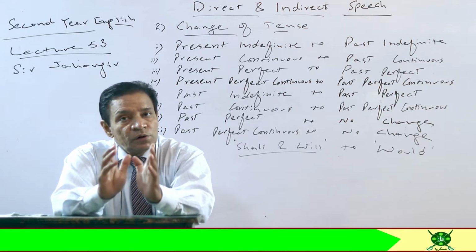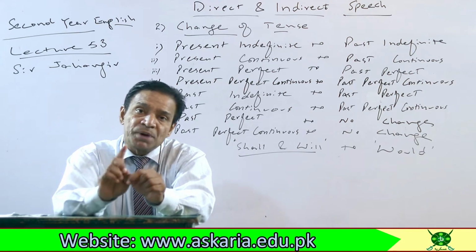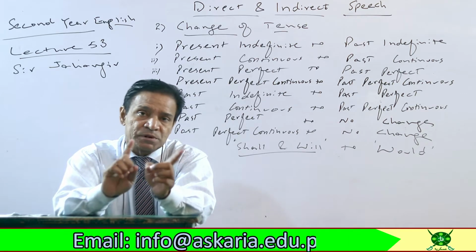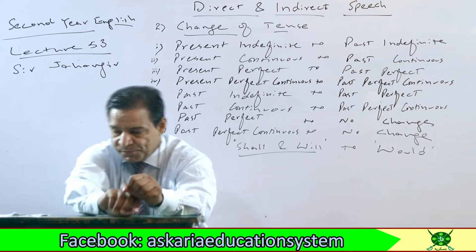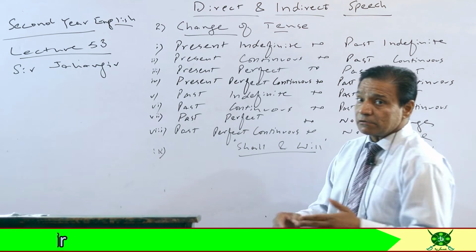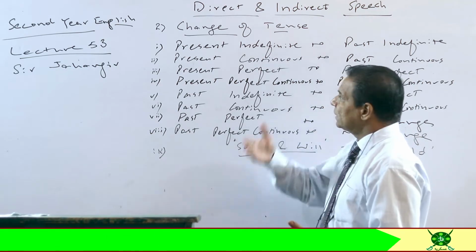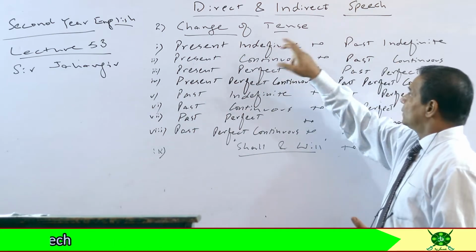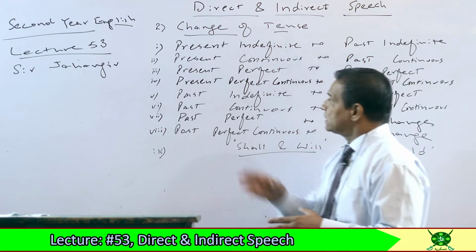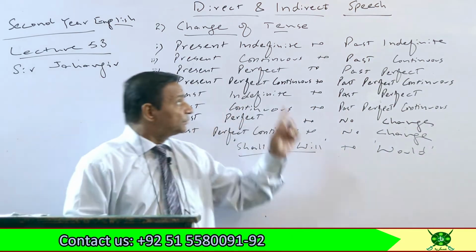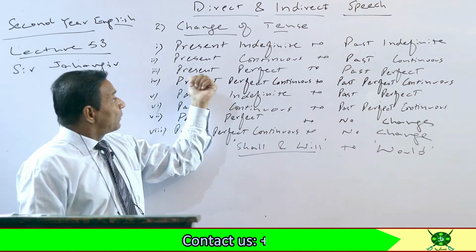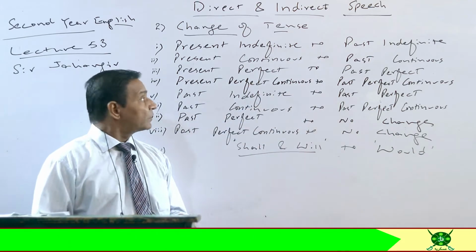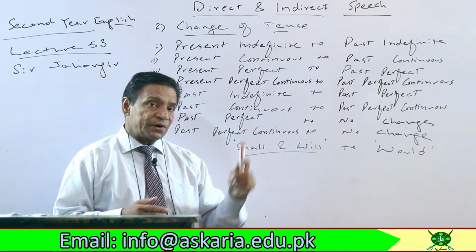But if the tense of reporting speech is past, then the tense of reported speech will be changed. How will that be changed? I've written it here, please come here. If the tense of reporting speech is past, then reported speech changes from present indefinite to past indefinite, from present continuous to past continuous, from present perfect to past perfect, and from present perfect continuous to past perfect continuous.